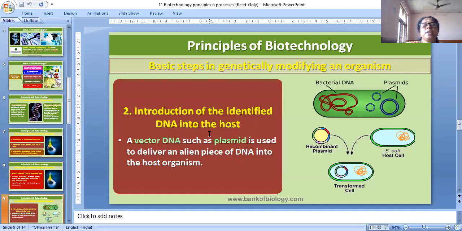Introduction of the identified DNA into the host. A vector DNA such as plasmid is used to deliver an alien piece of DNA into the host organism.